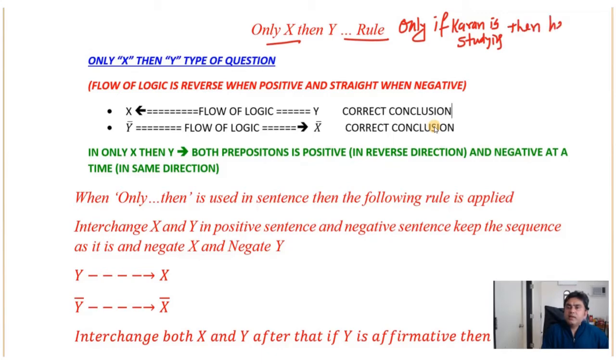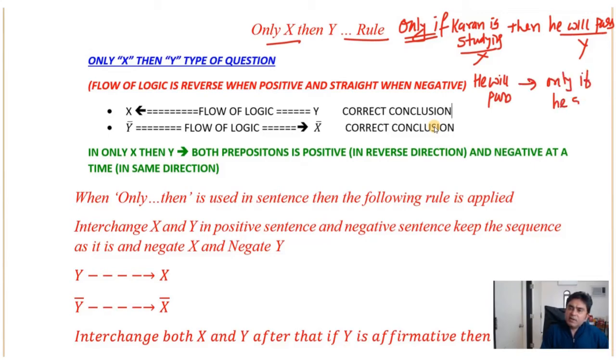So Karan is studying is X and he will pass is Y. But the connective is only if. So in only if connectives, the flow of logic is moving in a reverse direction if we are connecting with a positive note. So he will pass only if he studies,